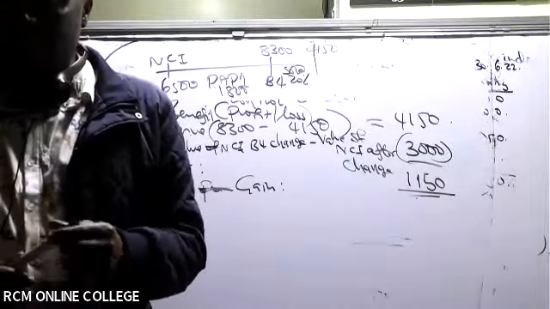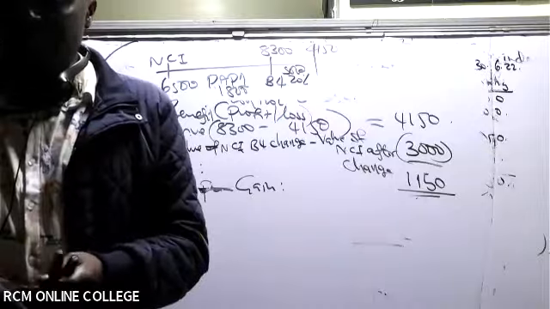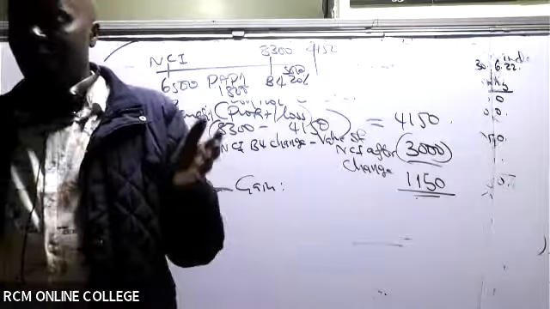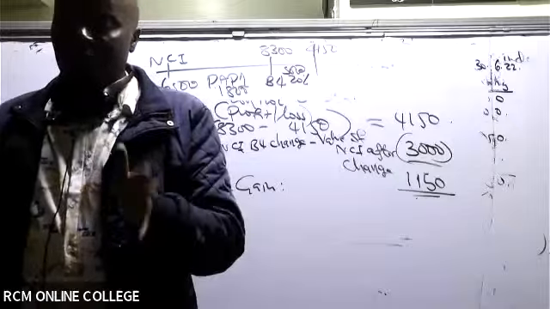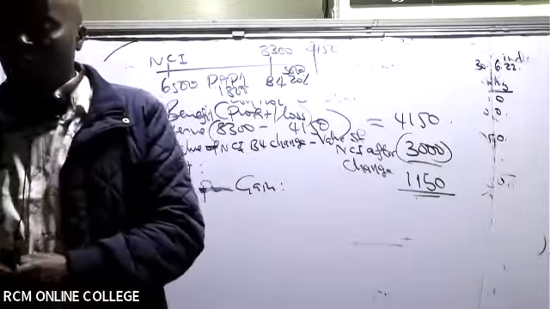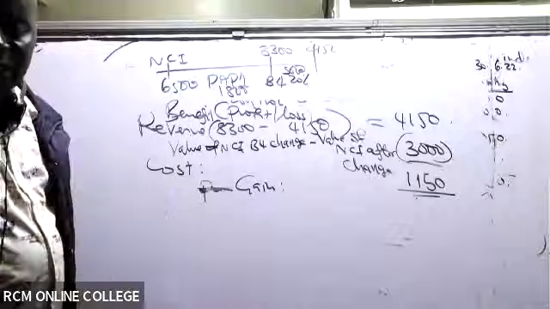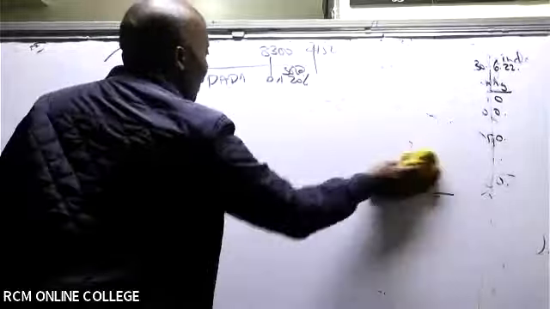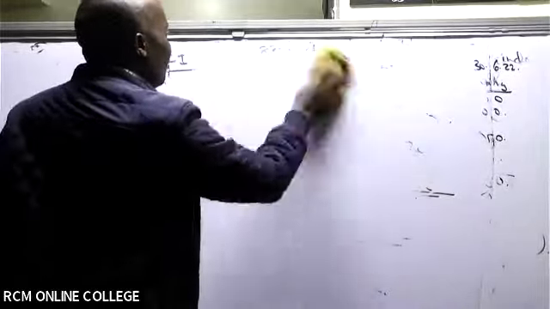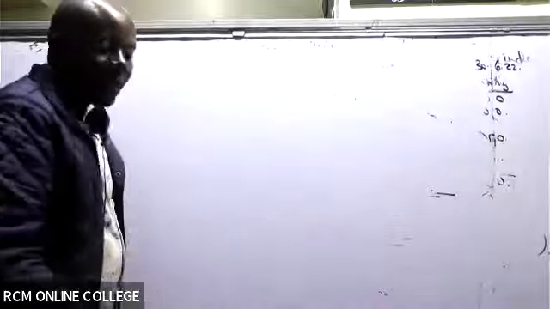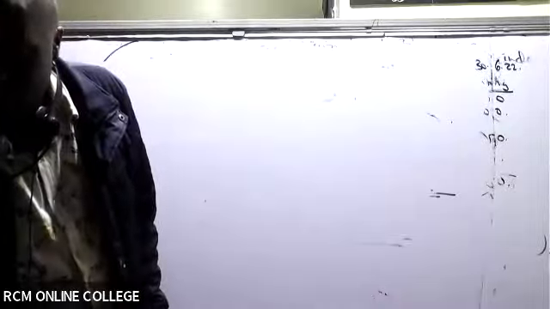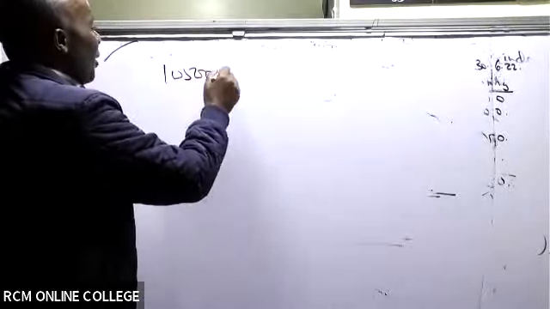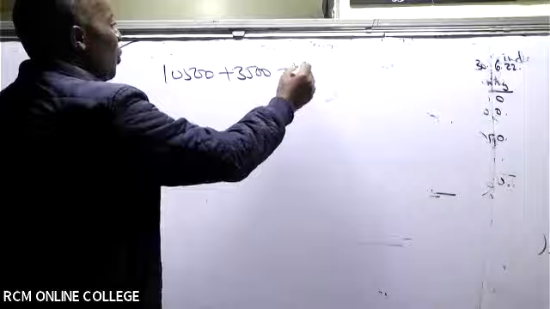Now, ladies and gentlemen, do we have any other thing really? Look at non-current liabilities. Are you able to see the 10% loan notes? There's no adjustment there. So for the loan notes, take 10,500 plus 3,500. The answer is 14,000 for the 10% loan notes under non-current liabilities.